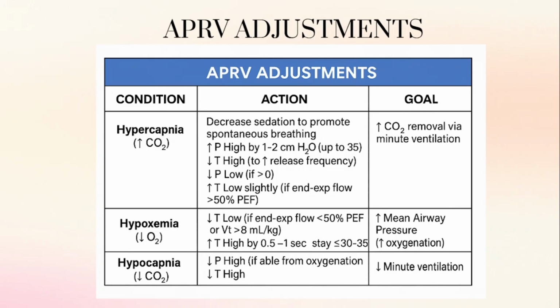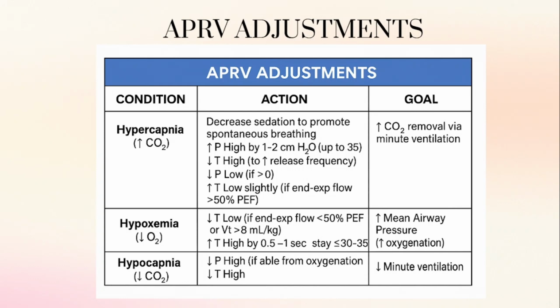Next, we'll see the APRV adjustments: what adjustments we make in which conditions, and what goals we can get. First, hypercapnia. Hypercapnia means there is an increase in CO2. In this condition, we want to decrease the patient's sedation and promote their spontaneous breathing. We can increase the P high by 1 to 2 centimeter, up to 35. More than 35, no need.